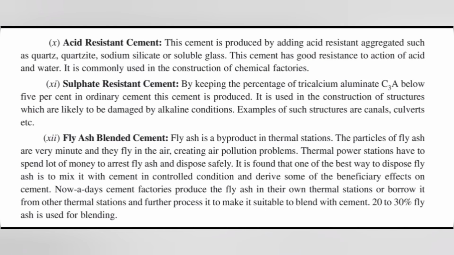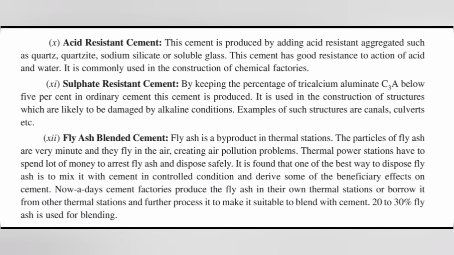Number 10. Acid resistant cement. This cement is produced by adding acid resistant aggregates such as quartz, quartzite, sodium silicate or soluble glass. This cement has good resistance to the action of acid and water. It is commonly used in the construction of chemical factories. Number 11. Sulfate resistant cement. By keeping the percentage of tricalcium aluminate, C3A, below 5% in ordinary cement, this cement is produced. It is used in the construction of structures which are likely to be damaged by alkaline conditions. Examples of such structures are canals, culverts, etc.